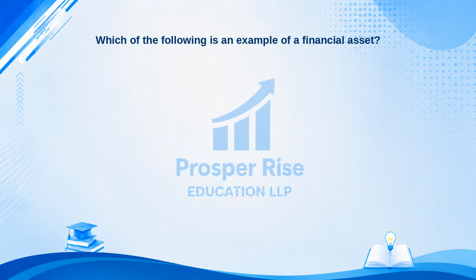Let's look at this next question. Which of the following is an example of a financial asset? Here are your options. A. Real estate. B. Gold. C. Bonds. Or D. Artwork.